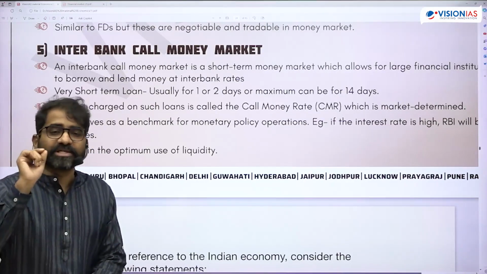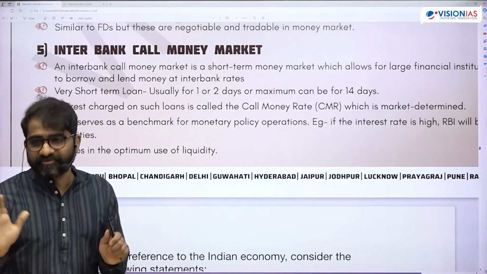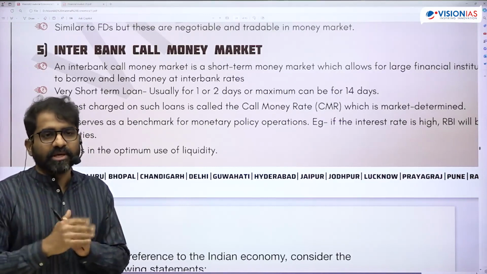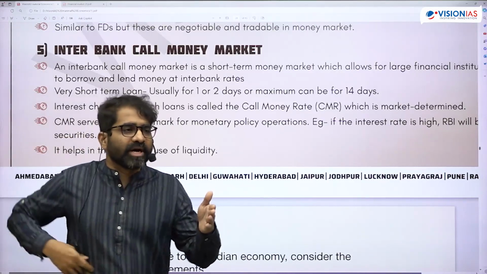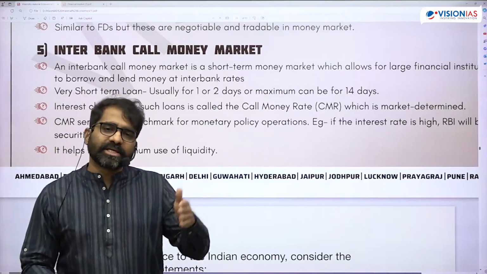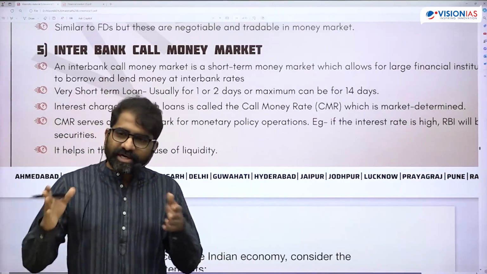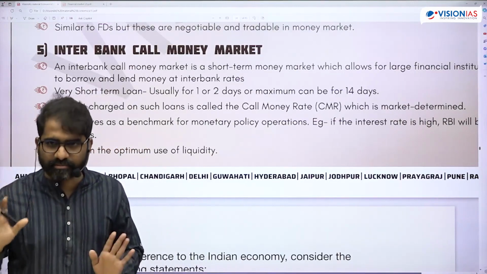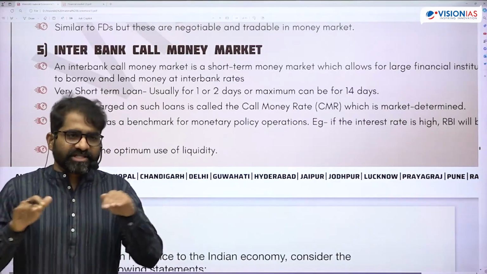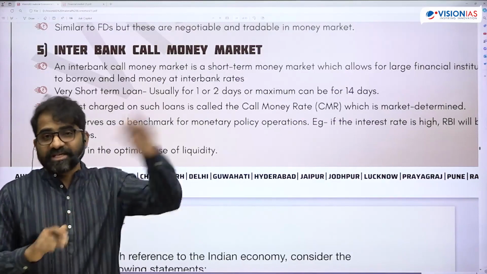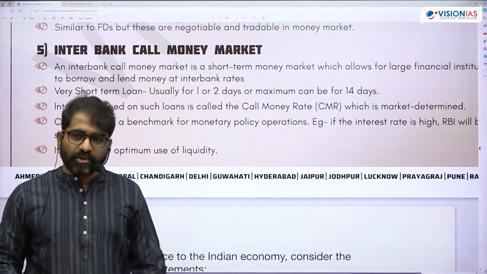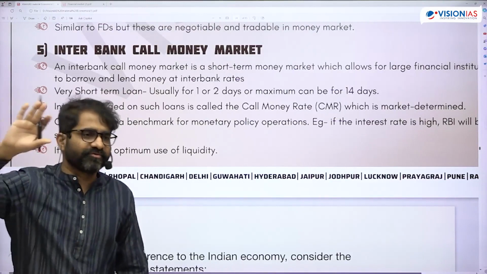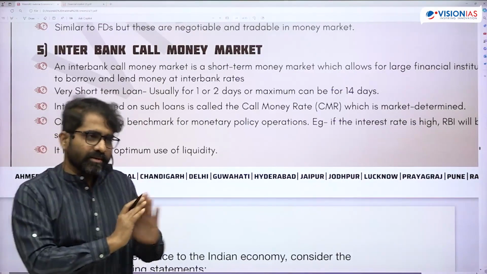So whenever there was a previous question on treasury bills, don't get confused. See here, G-Secs are issued by RBI on behalf of the central government as well as the state, right? But treasury bills are issued by RBI on behalf of the central government only. This is a basic understanding of treasury bills. There may be some other treasury bills that can be issued on behalf of the state, but the regular treasury bill, no.